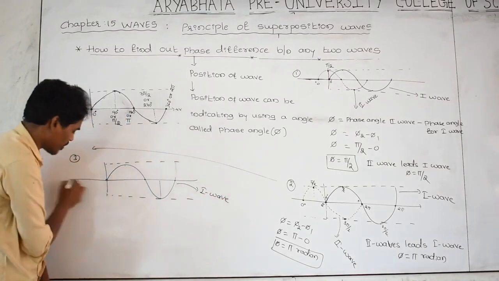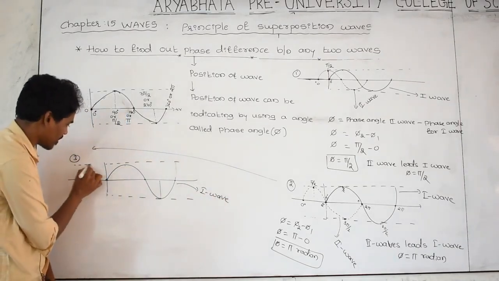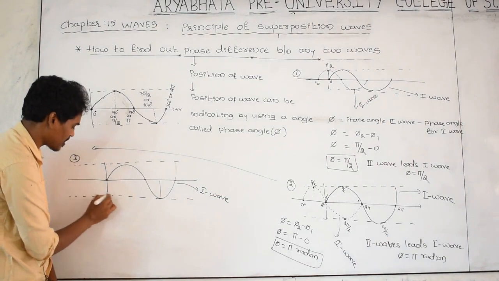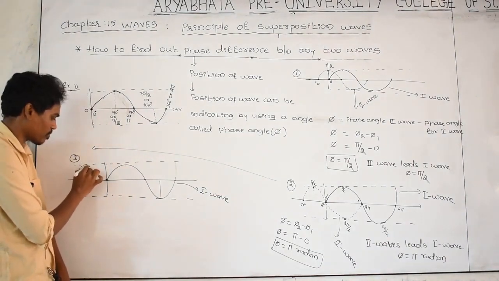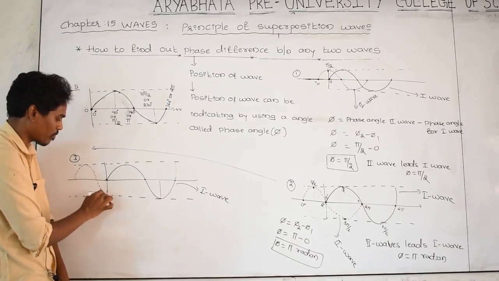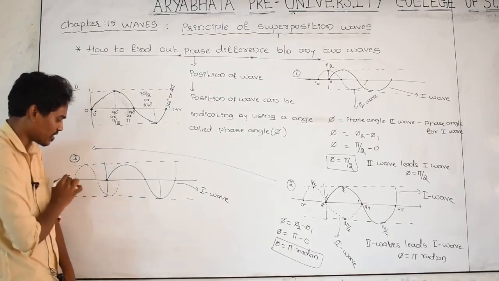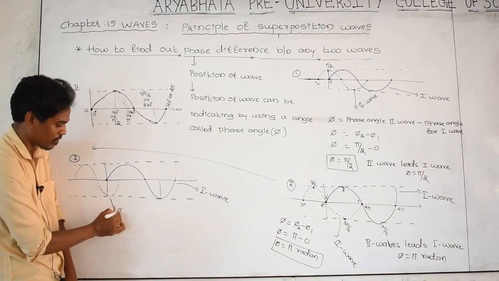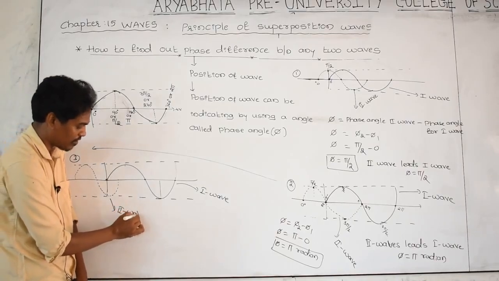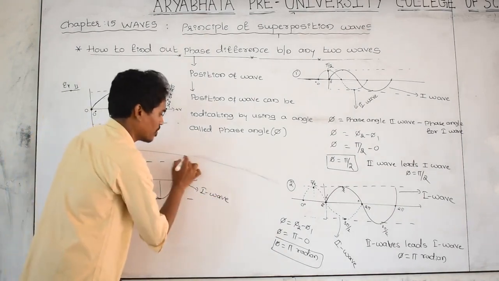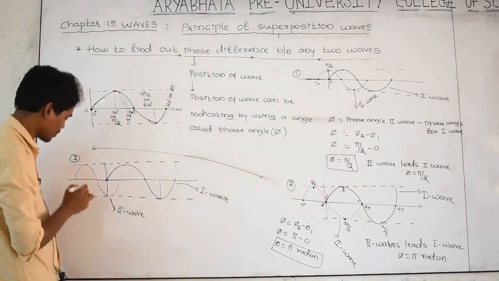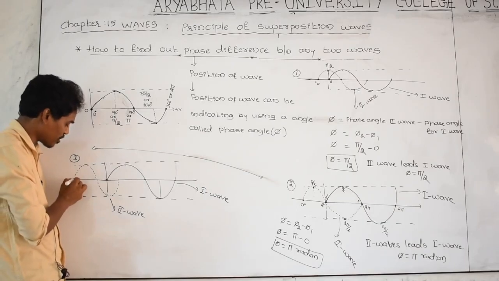And what about the second wave? The second wave I am taking here. The dotted line is the second wave. The first wave I am taking like this. Let us take, this is the second wave. This one is the second wave. This is the third one.